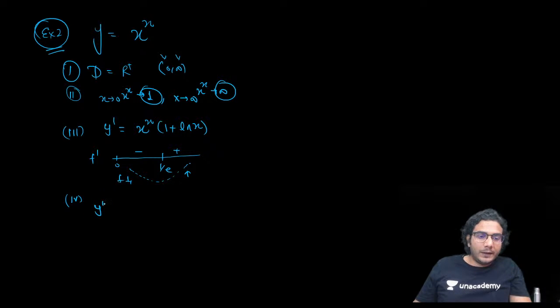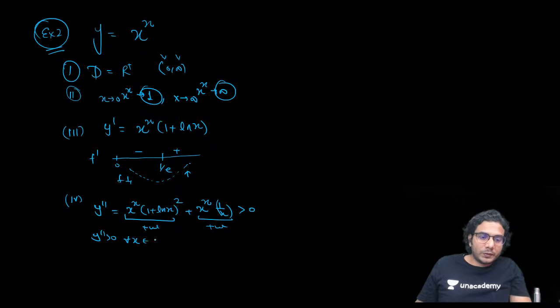So if I find y double dash, it is going to be x raised to x times (1 plus ln x) the whole square, plus x raised to x into the differentiation of 1 plus ln x, which is 1 upon x. All right. Now you can see this is a positive number and this is also a positive number, right? So that means it is always positive. So y double dash is always positive for all x belonging to 0 to infinity. That means the graph is going to be concave up only, right? Simple. This is pretty simple.